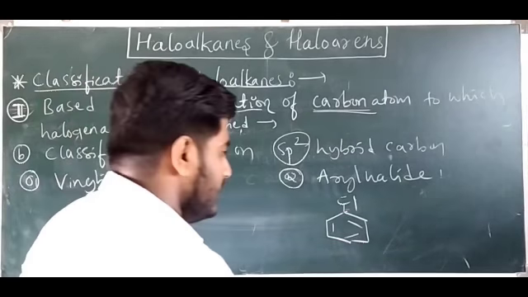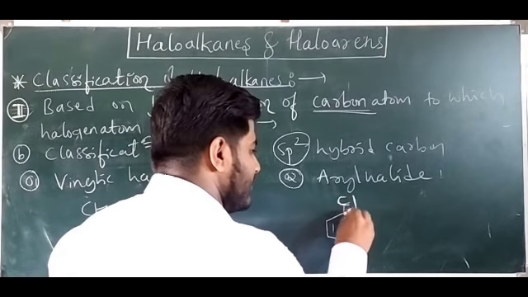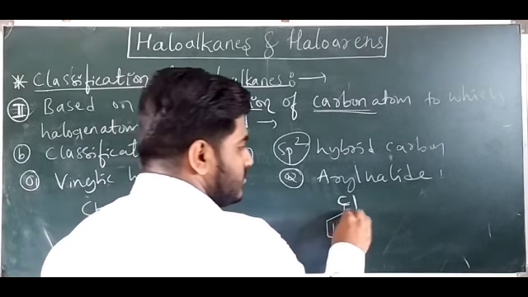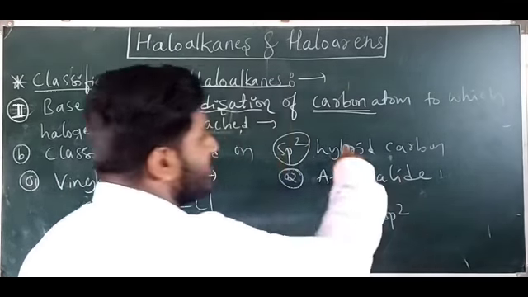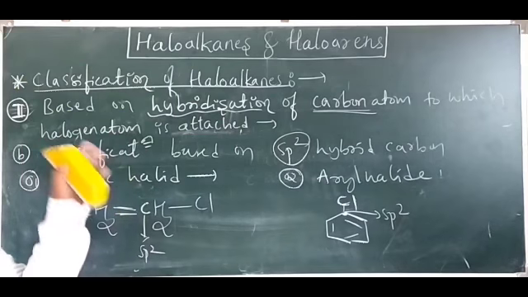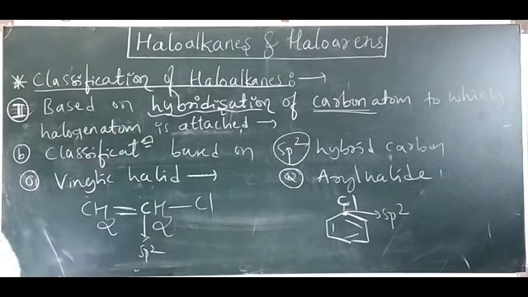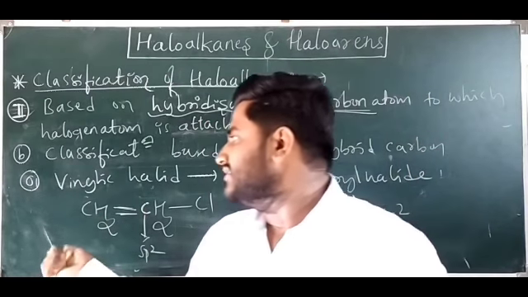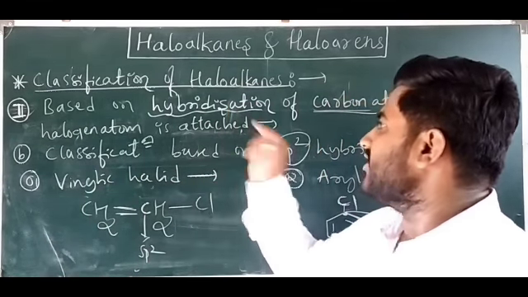Here also look here. So this carbon, the halogen atom is attached to this carbon. Look at here, the single bond, double bond. Here also a double bond is there. So this is also an sp2 hybridized carbon atom. So this much regarding the classification based on the hybridization of the carbon atom to which the halogen atom is attached.